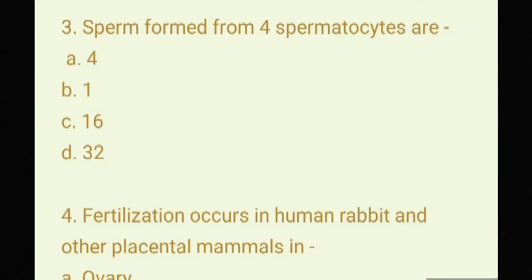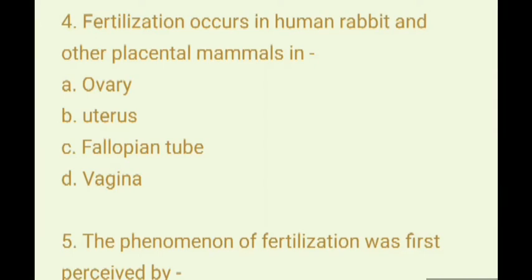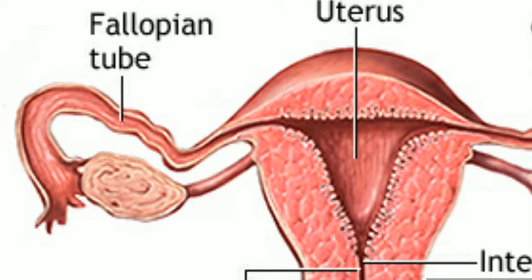Fertilization occurs in human, rabbit and other placental mammals in: ovary, uterus, fallopian tube or vagina. Here the answer is option C. In mammals, rabbit and human beings, fertilization of the ovum occurs in the fallopian tube, or oviduct, or uterine tube. In humans, the uterine tubes, or salpinx, its another name, are muscular J-shaped tubes found in the female reproductive tract.